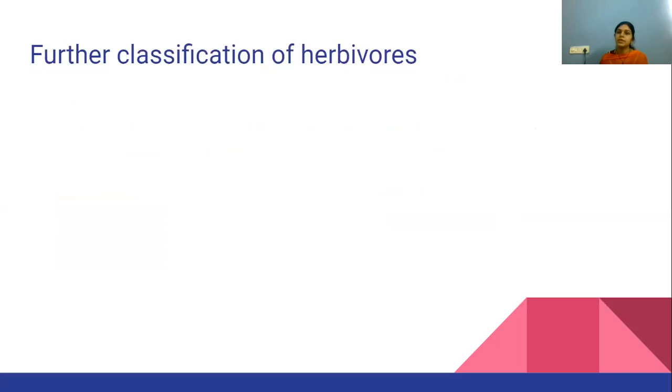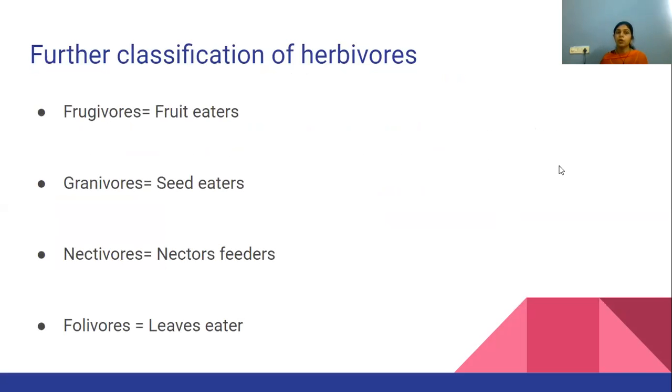The herbivorous animals are further classified as frugivores, meaning the fruit eaters. Can you think of any animal which eats fruit? Yes, monkeys. The monkeys love banana, right? Another is granivores, seed eaters or grain eaters, like the birds, the pigeons, hen, they also eat seed.